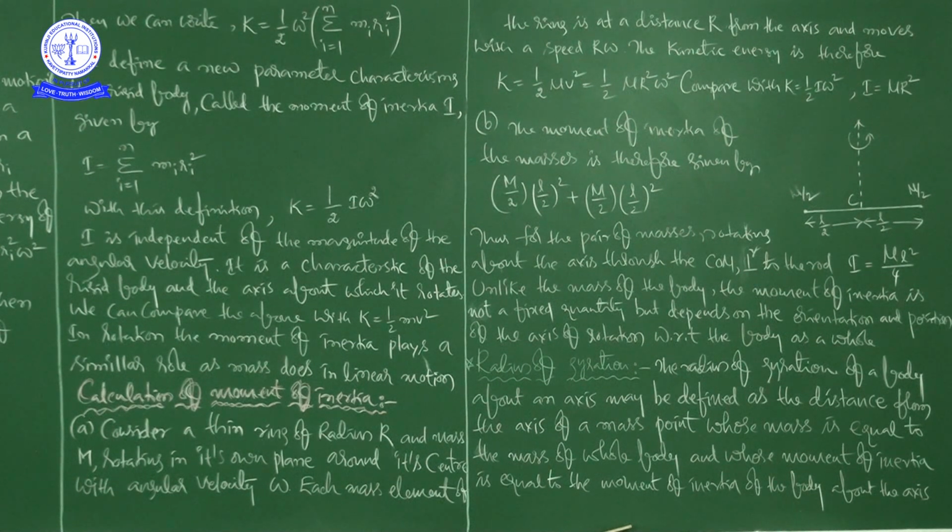Now, the kinetic energy is therefore... So what is the formula? What is the kinetic energy, right? The basic formula is half m v square. And if you write v is equal to r omega, it is 1 by 2 m r square omega square. Compare this with K is equal to 1 by 2 I omega square, right? That is, I is equal to m r square. This is the moment of inertia in case of a thin ring of radius r.